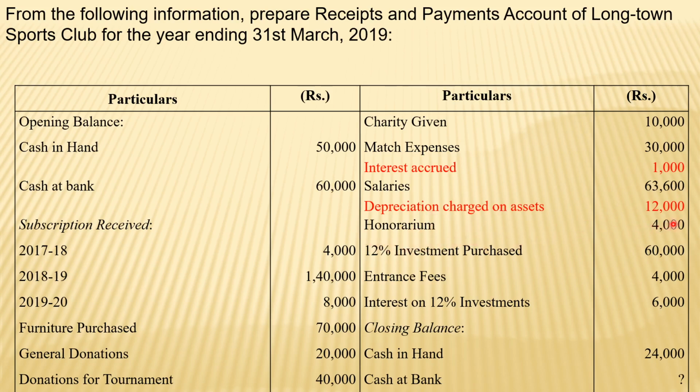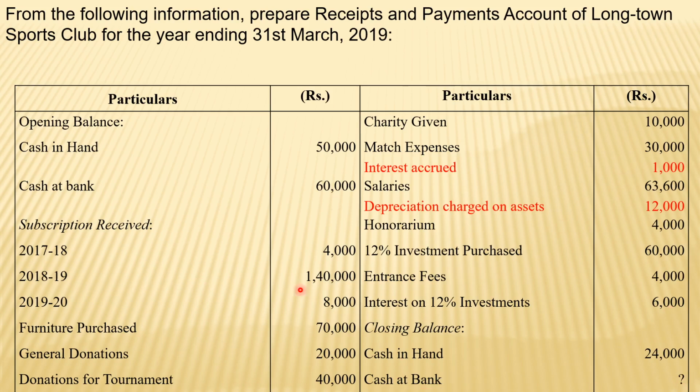Honorarium means honorarium paid here. 12% investment purchase is also fixed in nature, but it is purchased in cash, so it will come. Entrance fees 4,000 is revenue nature, and it will come. Interest on 12% investment, that is interest received on investment, 6,000. Closing cash balance is provided, but bank balance is not provided, and we have to find it out. So this is the problem.